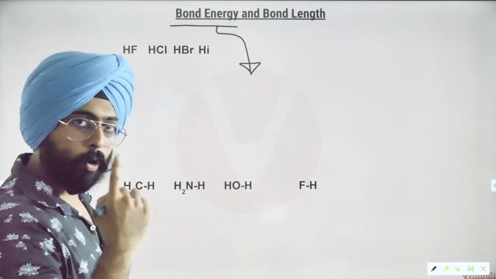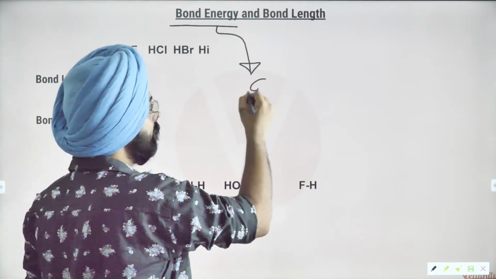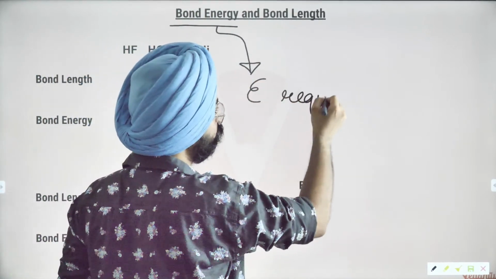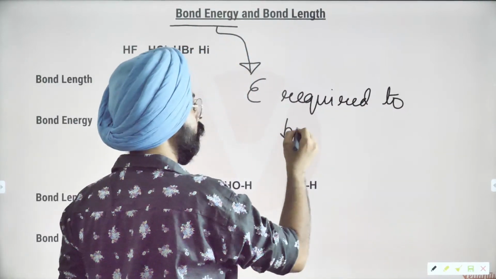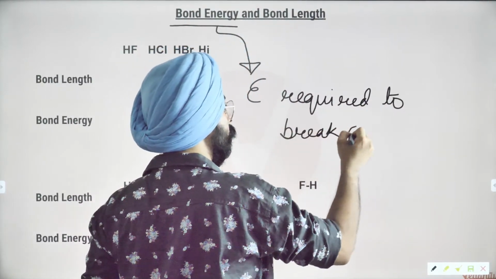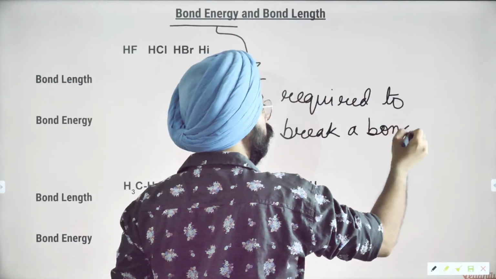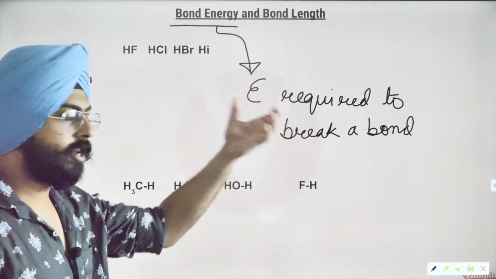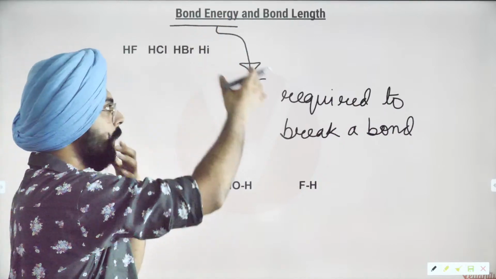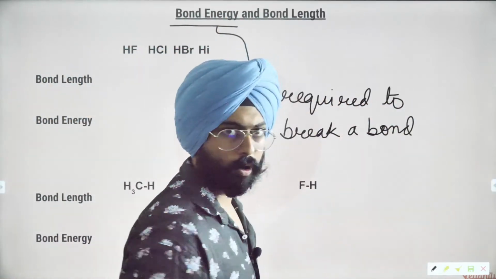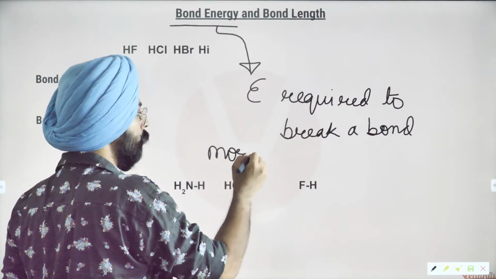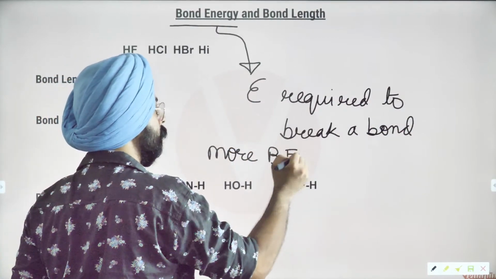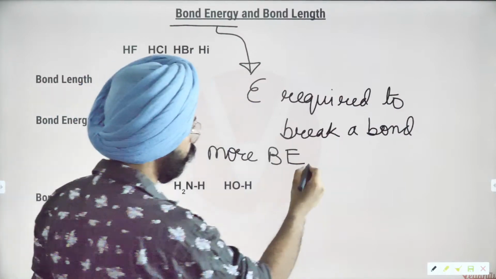See, bond energy is the energy required to break a bond. In very simple terms, bond energy is the energy required to break a bond. My dear friends, do you realize that more bond energy, BE represents more bond energy.